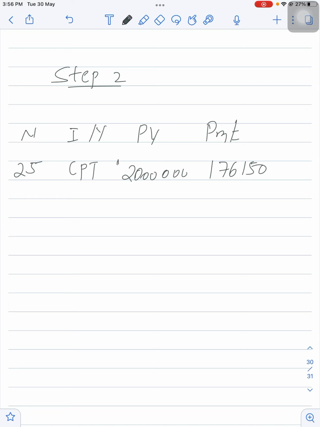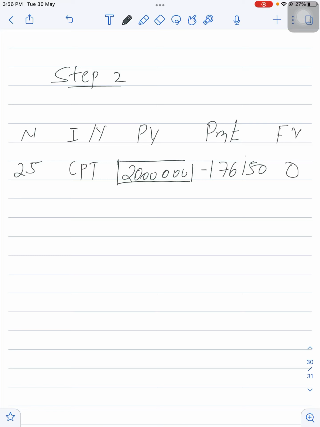We are making this investment today, 2 million, and then we will take out this 1,76,150 every year. So any one value you need to take as negative. If 2 million you are taking as positive, you can take 1,76,150 as negative, then only you will get the correct answer. And future value you can take as 0.